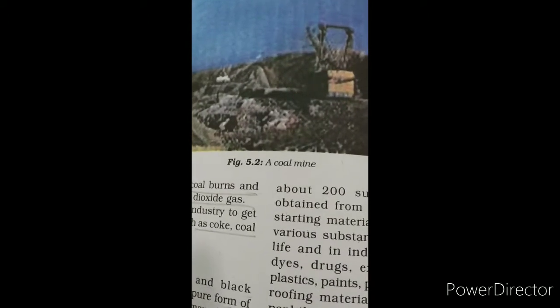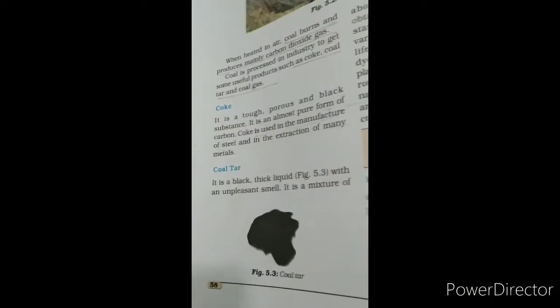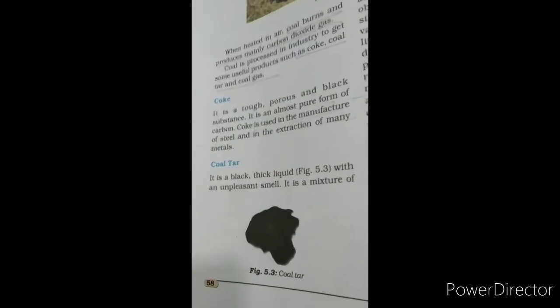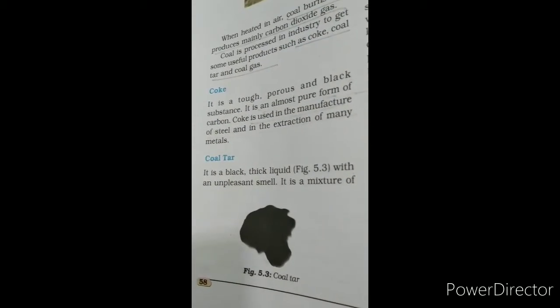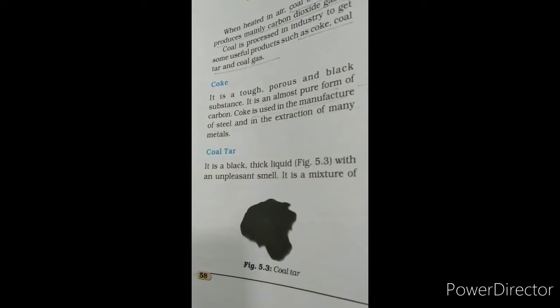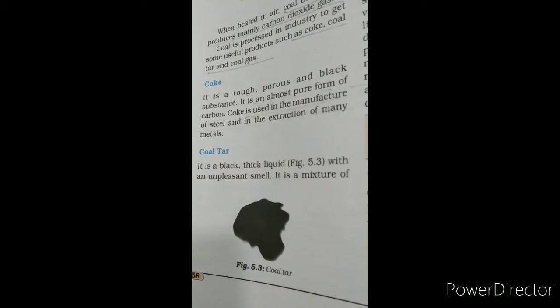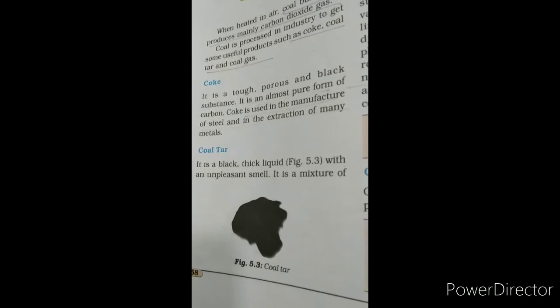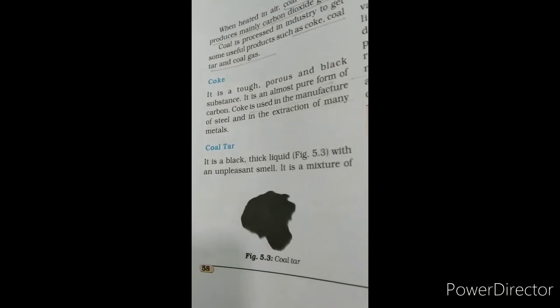Figure 5.2, Coal mine. Here we have coke, coal tar and coal gas. Let us see what is coke. It is a tough, porous and black substance. It is an almost pure form of carbon. Coke is used in the manufacture of steel and in the extraction of many metals.